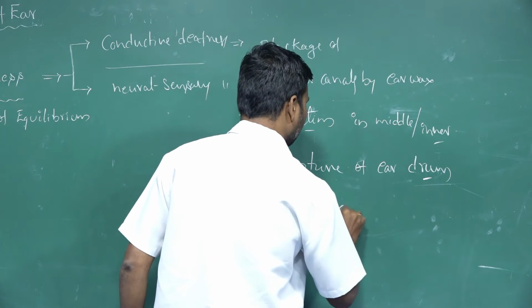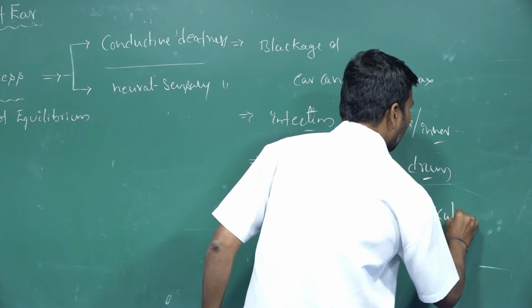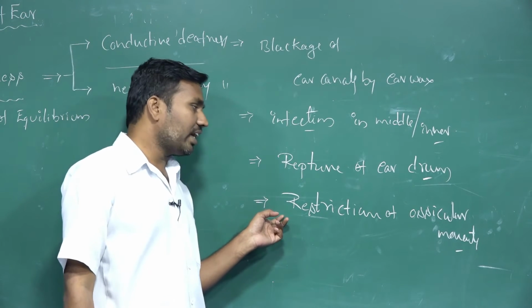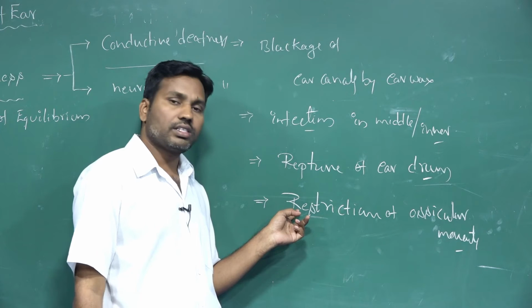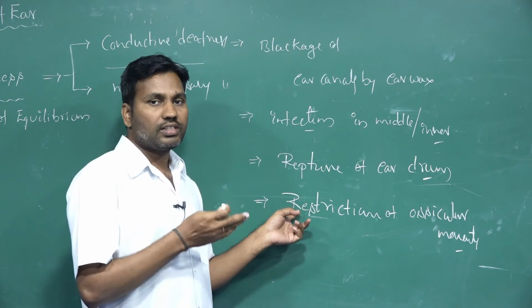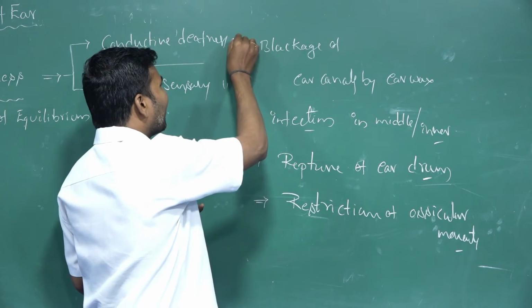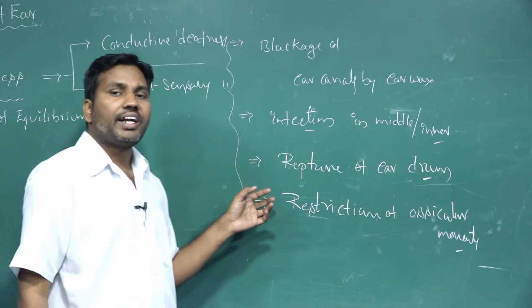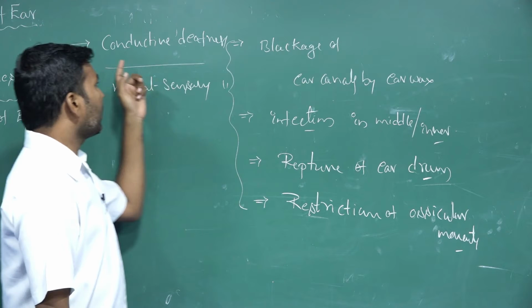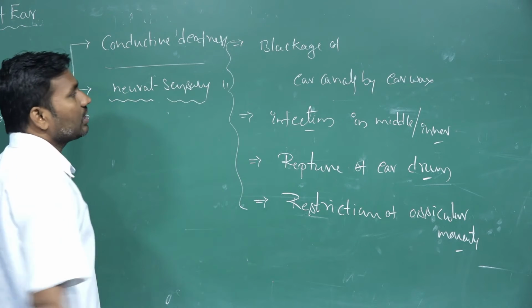Restriction of ossicular movement: the ear ossicles, stapes, incus and malleus, are not properly articulating or moving, so the ears do not sensitize to sounds. These are the conducting pathways; when they are not working properly, deafness occurs, called conductive deafness.